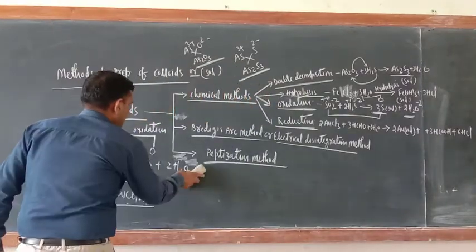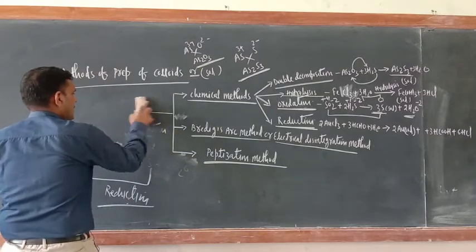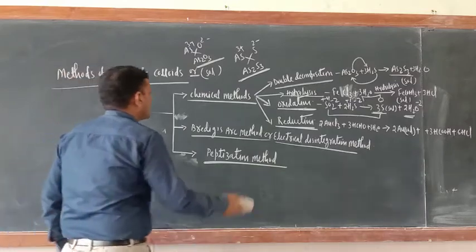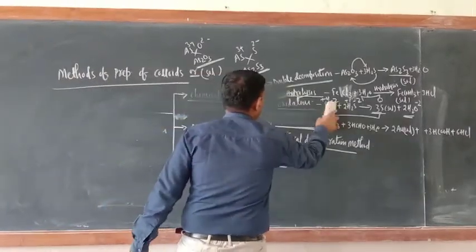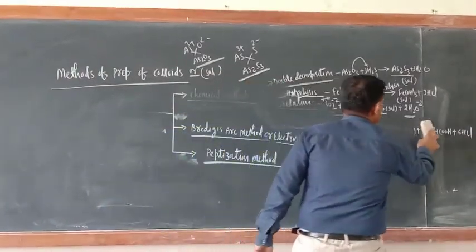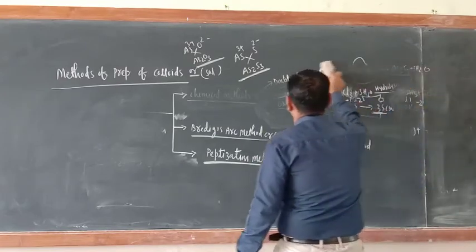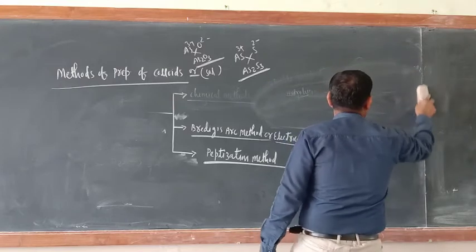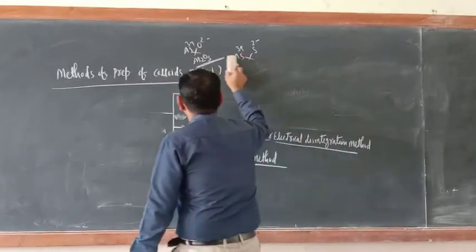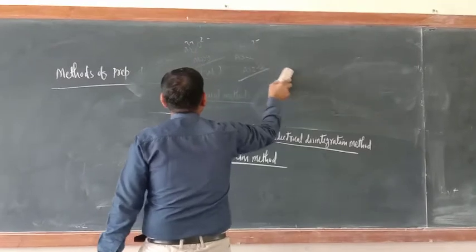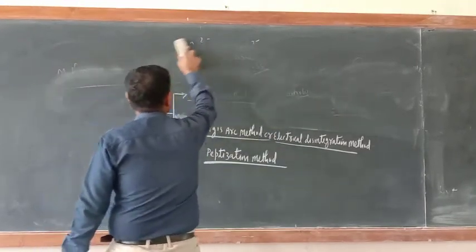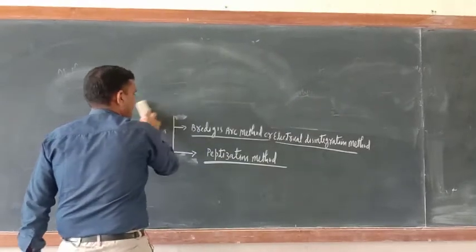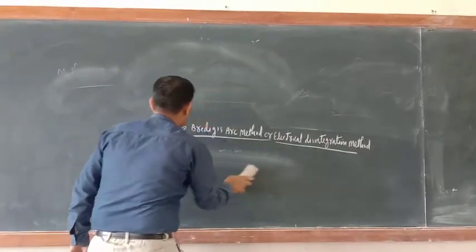Now second method is Bredig's arc method. Now first method I am deleting here so that the space should be there on the blackboard. Just see. In the Bredig's arc method, what we are doing? We are taking the electrodes of the metals whose colloidal solution is to be prepared. Just see. Bredig's arc method. I am deleting this one also.